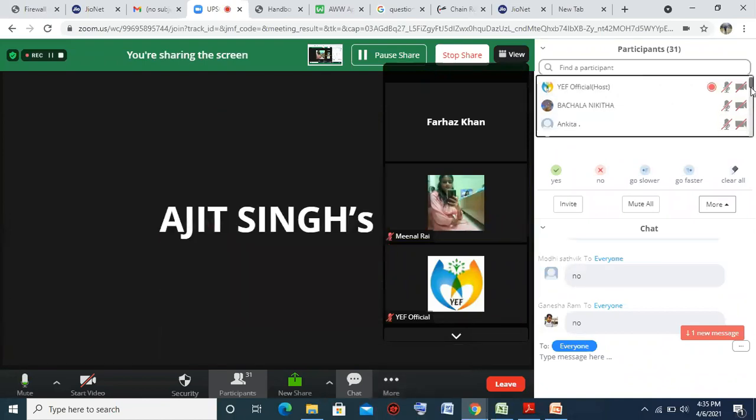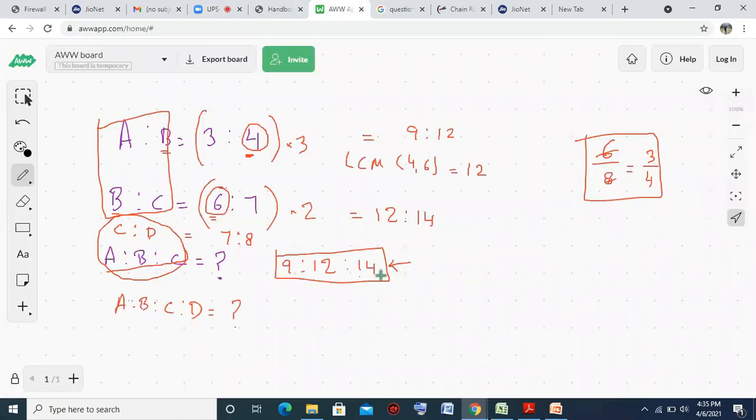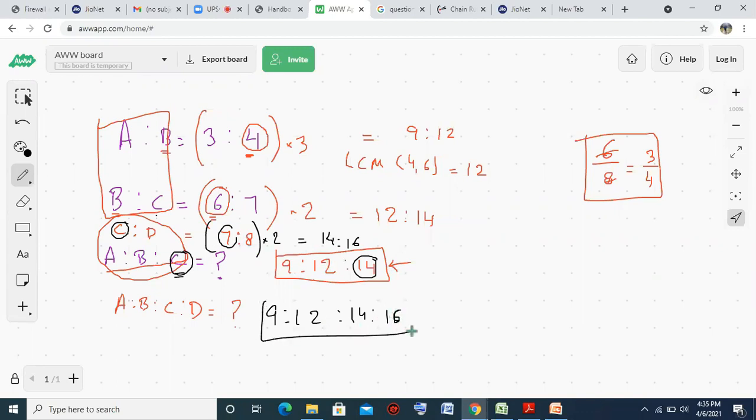So we have 9, 12, 14, and 16 would be the answer. See, the value of C in ABC is 14. This is the common variable. Here the value of C is 7. So LCM of 7 and 14 is 14. So no need to multiply here by anything. Just multiply here by 2. So it becomes 14 is to 16. So the final answer is 9 is to 12 is to 14 is to 16. If something is common, we have to divide it. Otherwise, this is the final answer.